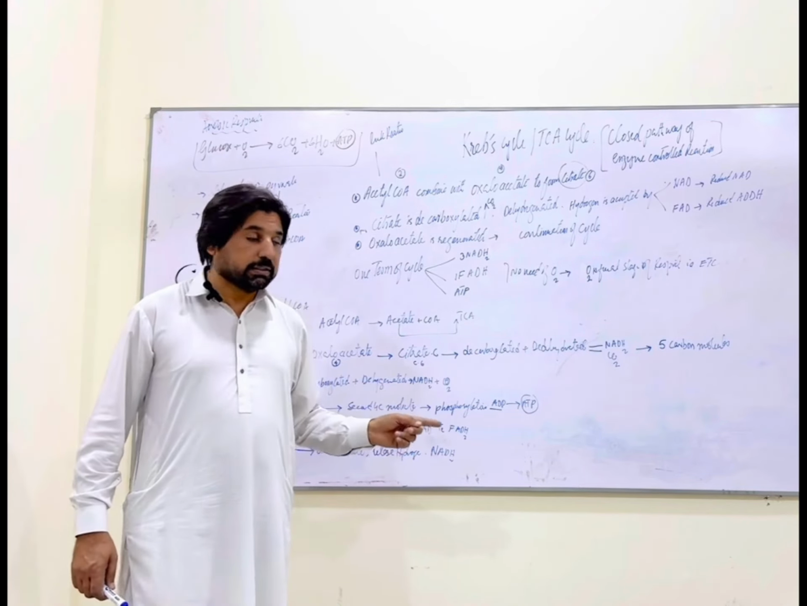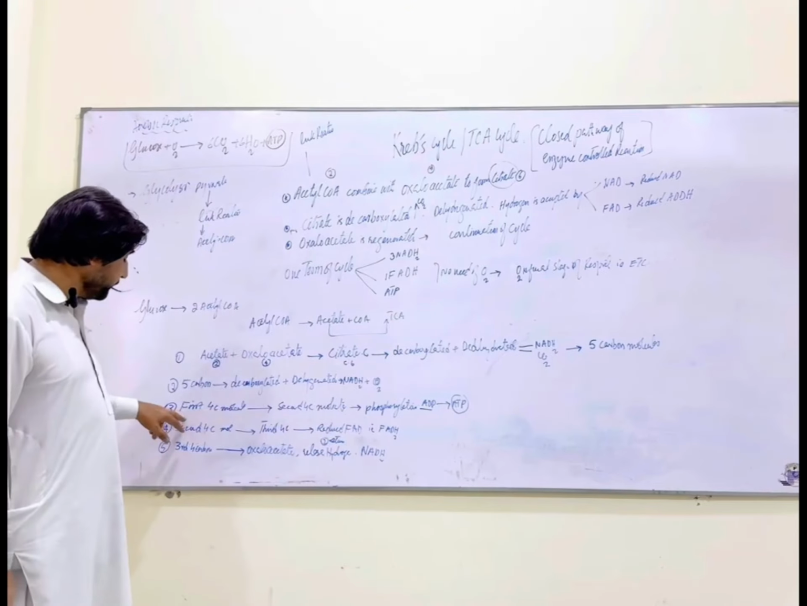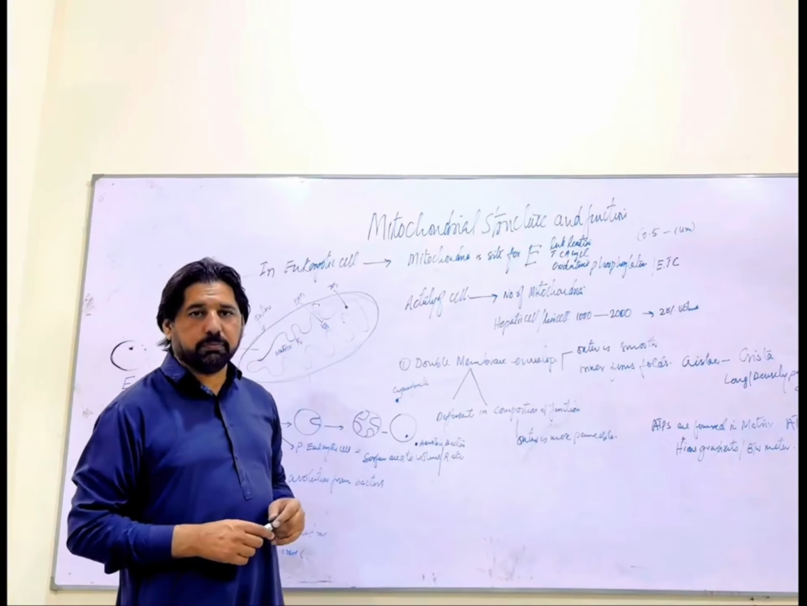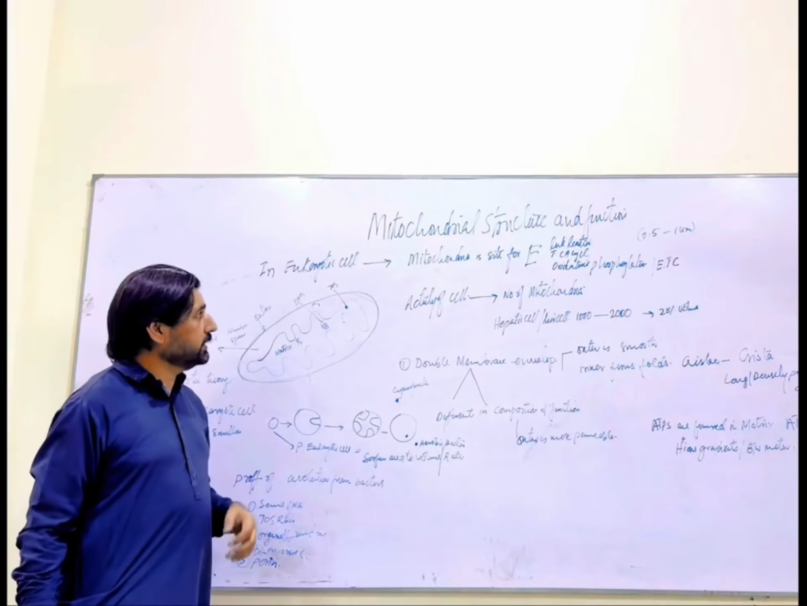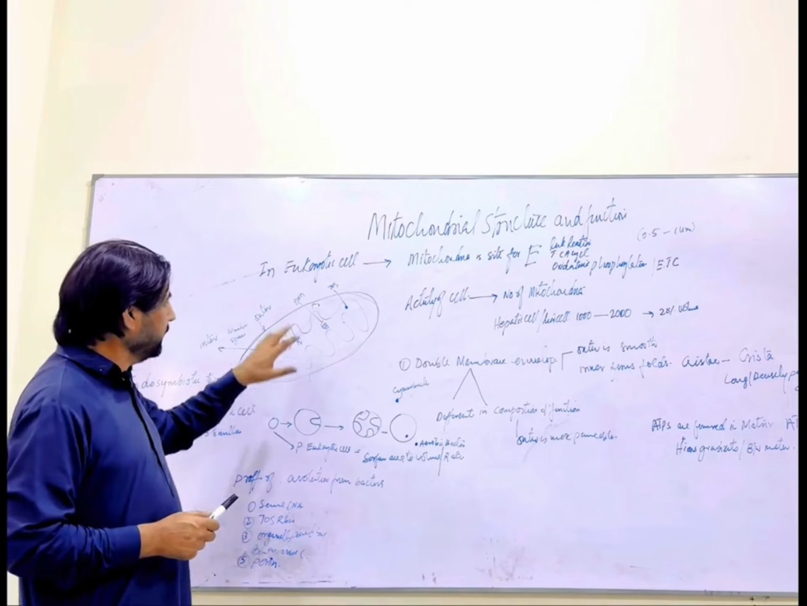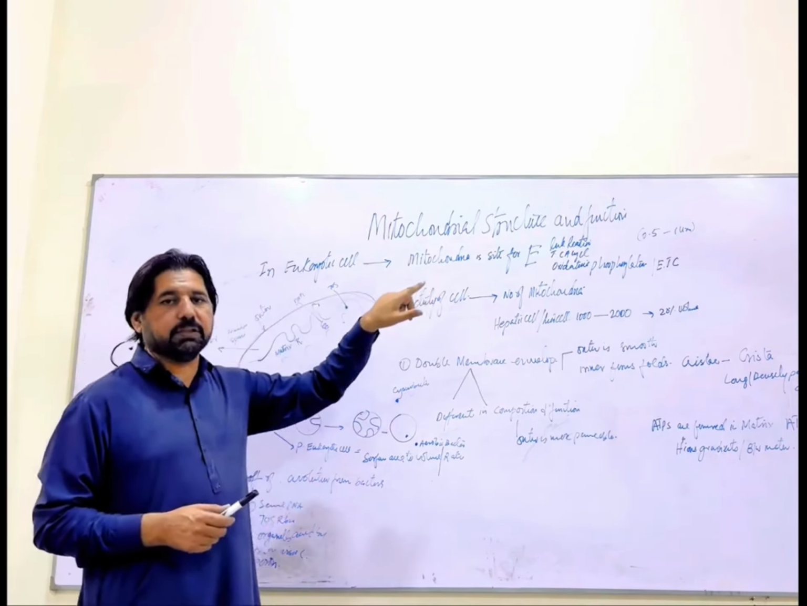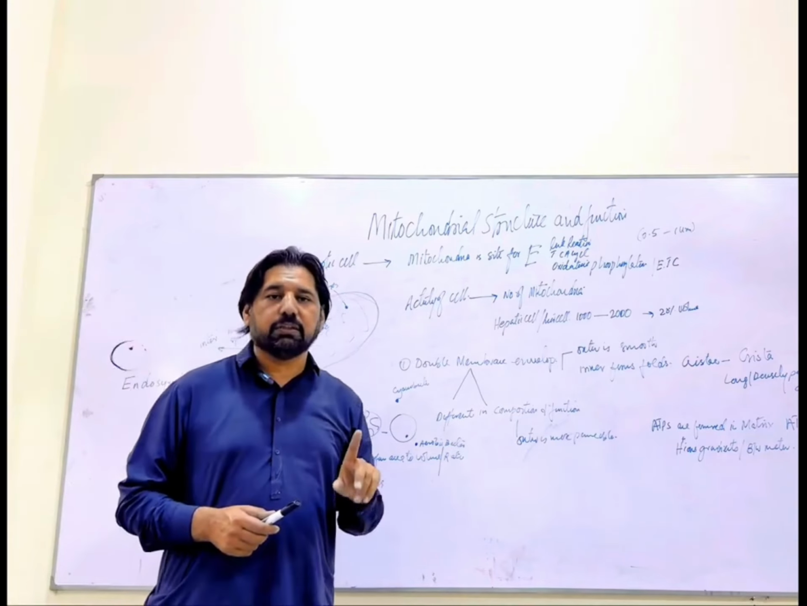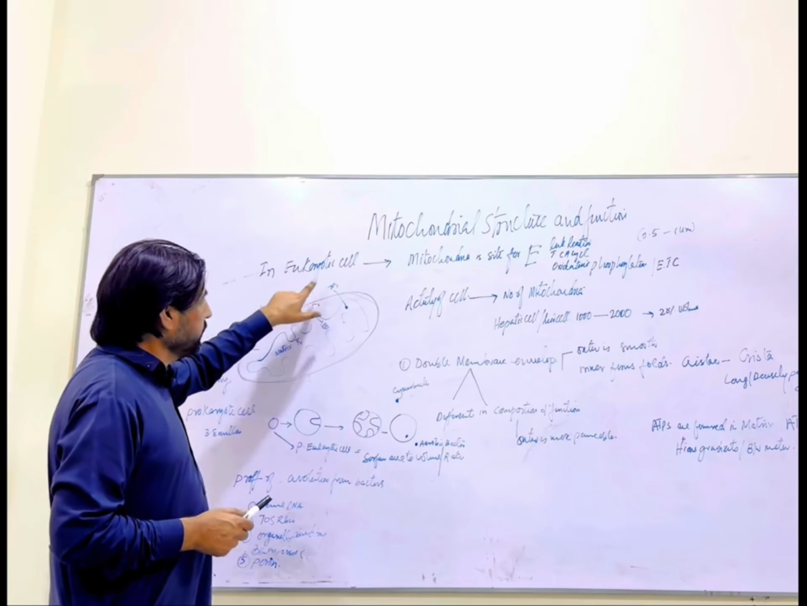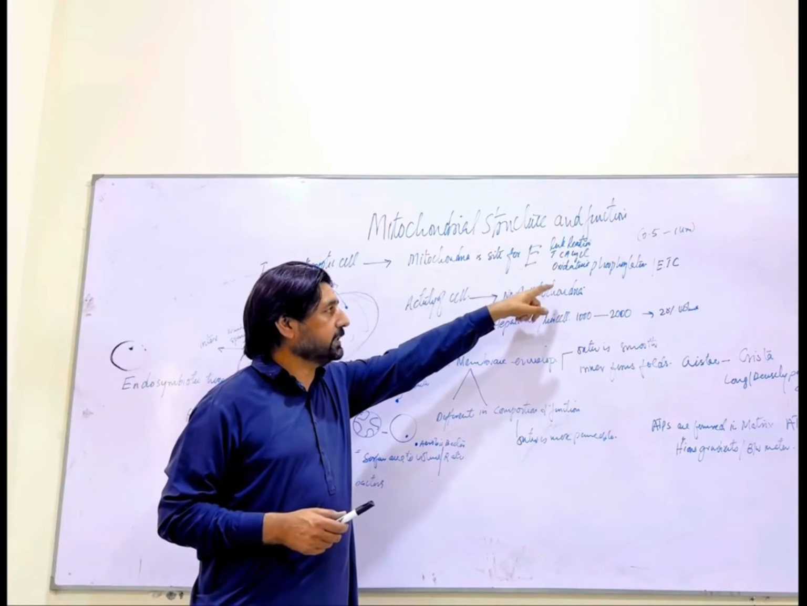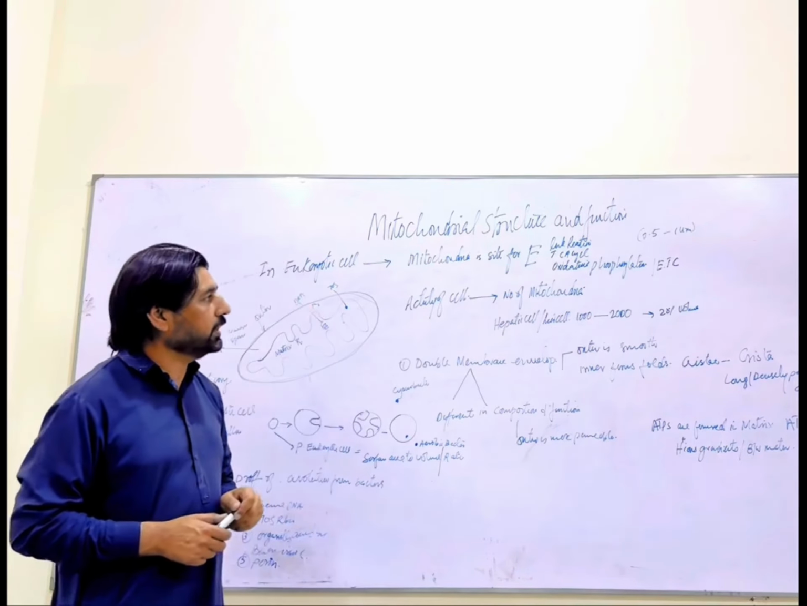Bismillah ar-Rahman ar-Rahim. Today, we will discuss the mitochondrial structure and function. We are discussing mitochondria in eukaryotic cells because in prokaryotic cells there is no mitochondria. In eukaryotic cells, mitochondria is the site for the link reaction, TCA cycle, and oxidative phosphorylation.